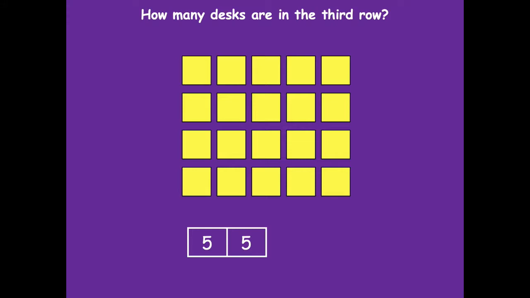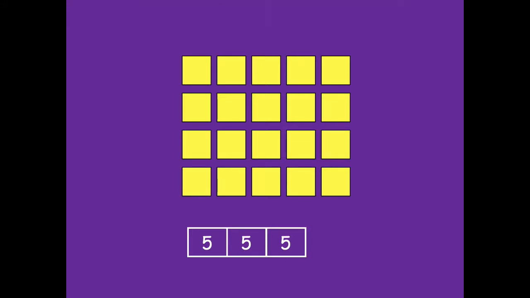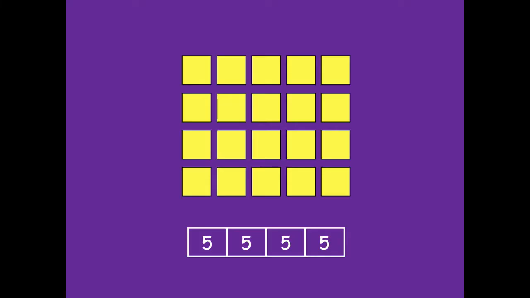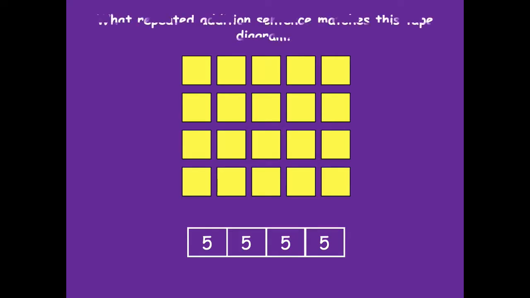How many desks in the third row? Yep, 5 desks. So we can represent that with another 5. And then how many desks are in the fourth row? 5 desks. Okay, so there we have a new tape diagram to model this same array. So this way we were talking about modeling with rows. In the previous way we were talking about modeling with columns.